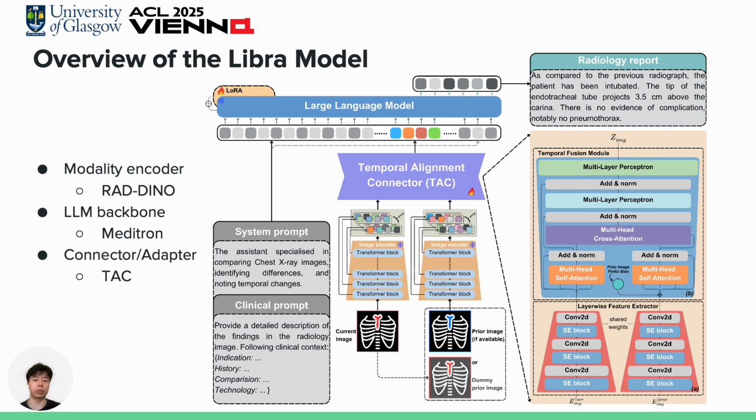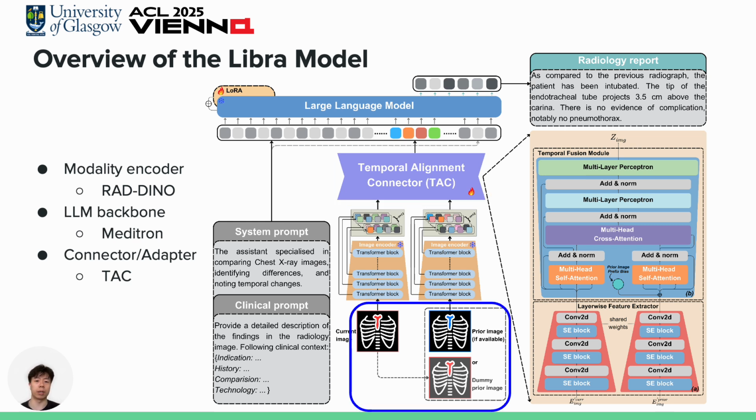an LLM. Choosing the right pre-trained model is crucial for performance. Especially, we use RAD-DINO as a frozen biomedical image encoder and Meditron, a biomedical LLM, both of them trained on specialized medical tasks. In the ablation study, we confirmed that incorporating domain-specific prior knowledge can boost model performance. About the connector, Libra used a hybrid structure that combined convolutional neural networks and transformer blocks, allowing it to process and align temporal features between paired scans.